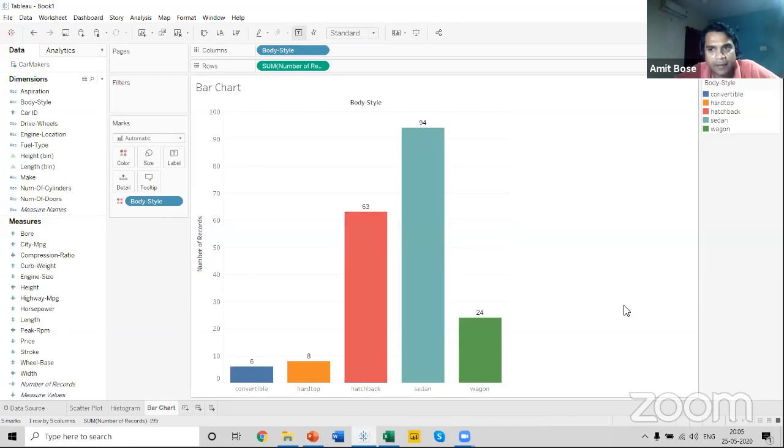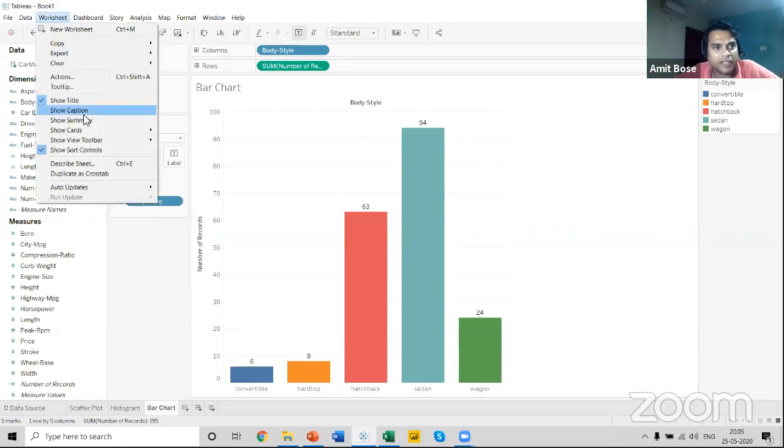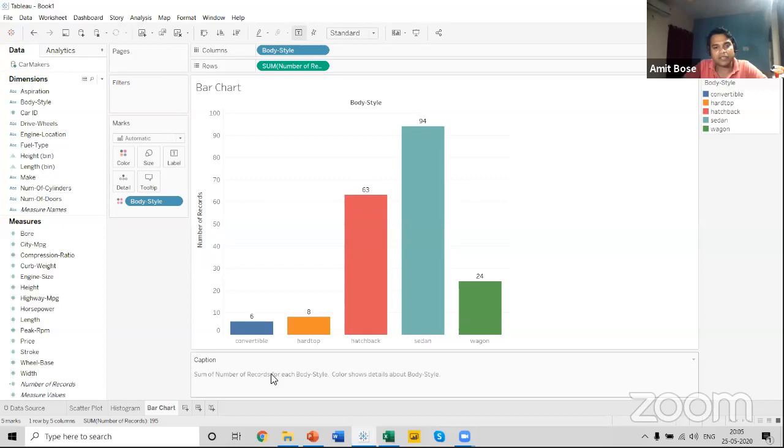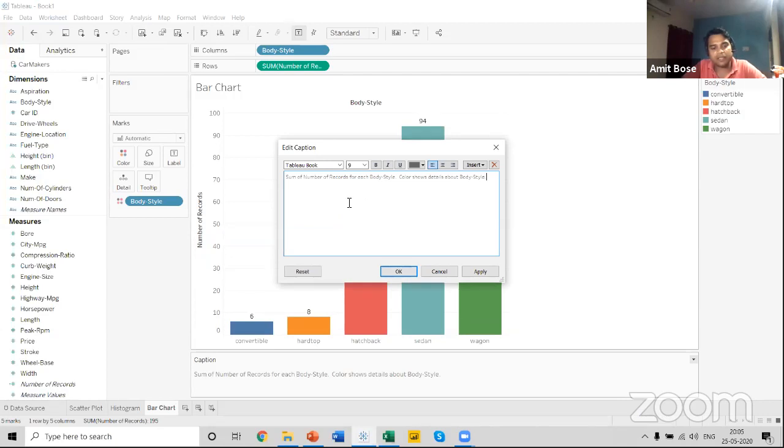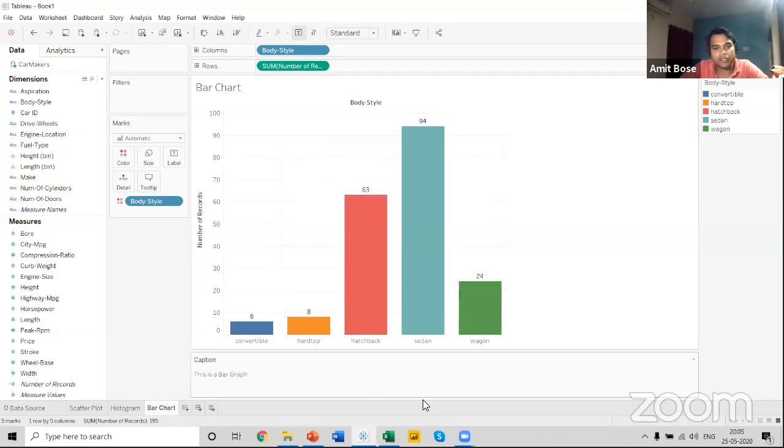Now suppose I want to add a caption to this bar graph. So we can go to this worksheet, and you can see there's an option over here, caption. A caption is sometimes very handy in order to give a description of the visual that you're using. So you can click on this caption, and I can just name this caption as "this is a bar graph", click on apply, and you can use this caption over here in this pane. In a lot of cases you can use a caption just to give a description about the chart that you're using.